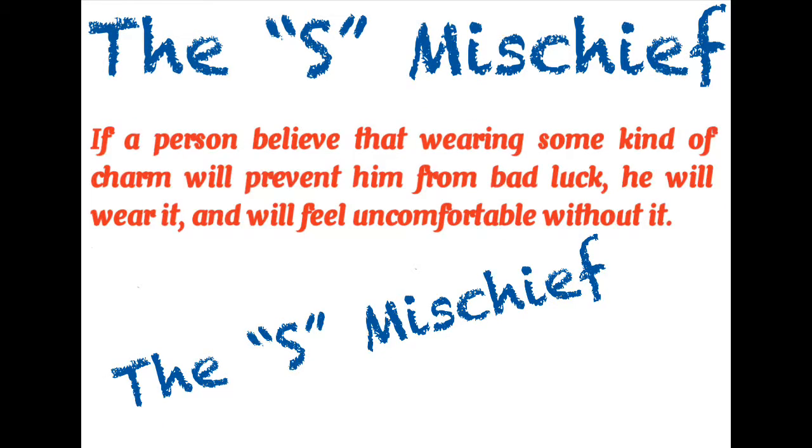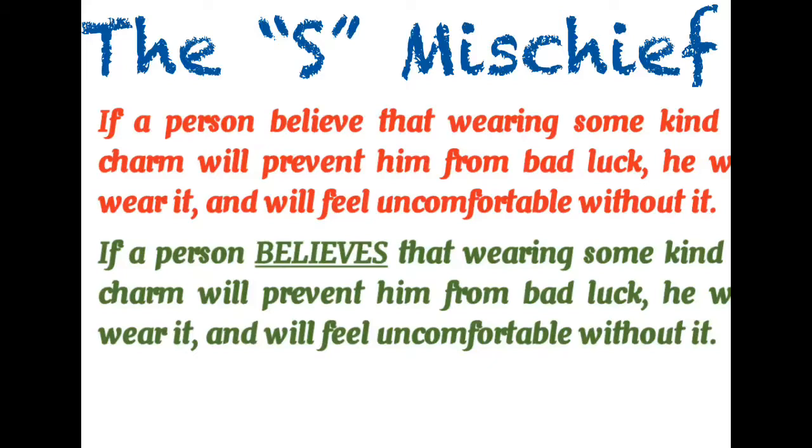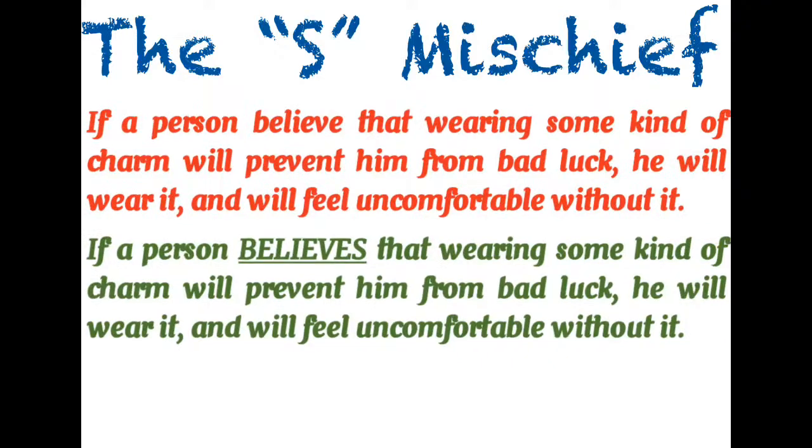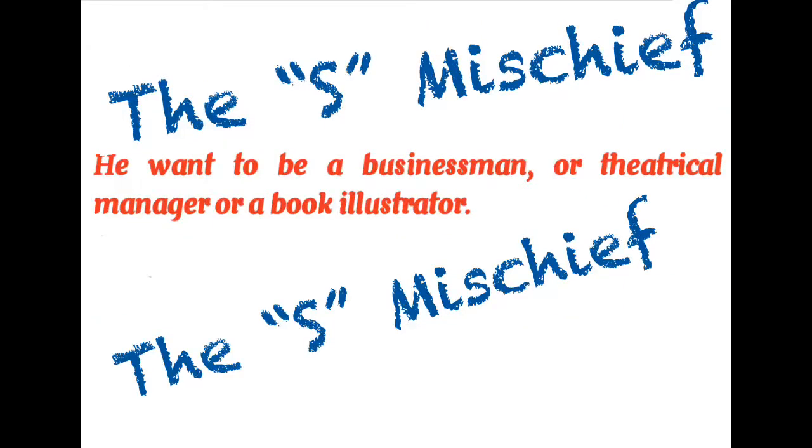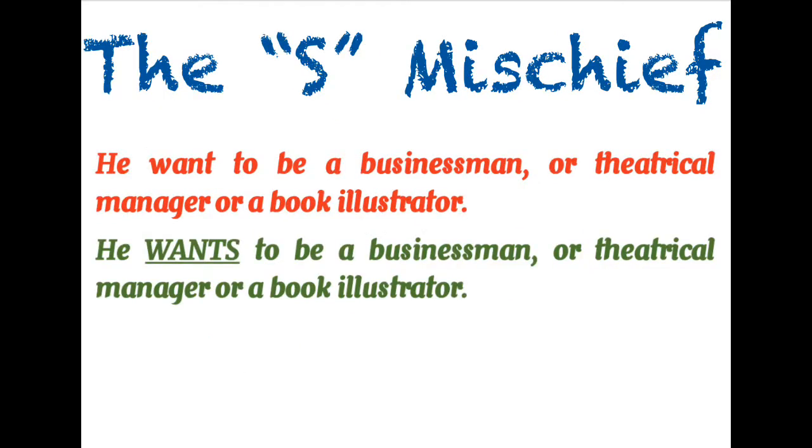Now this sentence: if a person believe, here the sentence becomes incorrect because a person is singular, so the verb must take s, believes. The rest of the sentence is of course correct, to save our time. If a person believes that wearing some kind of charm will prevent him from bad luck, he will wear it and will feel uncomfortable without it. Now the next sentence is he wants. Again, the problem is very clear. He wants to be a businessman or a theatrical manager or a book illustrator.